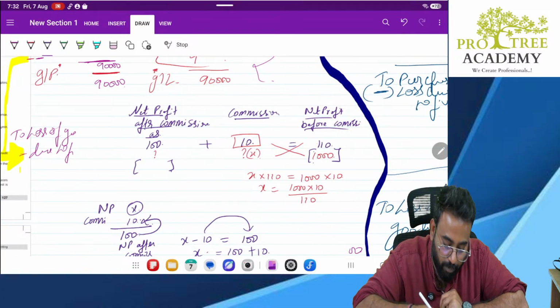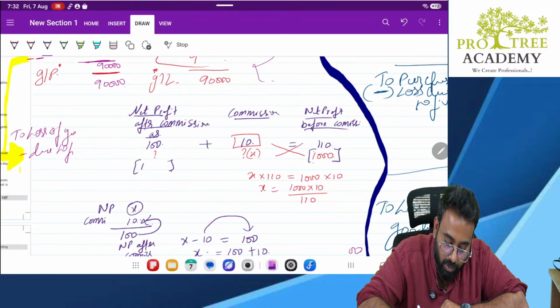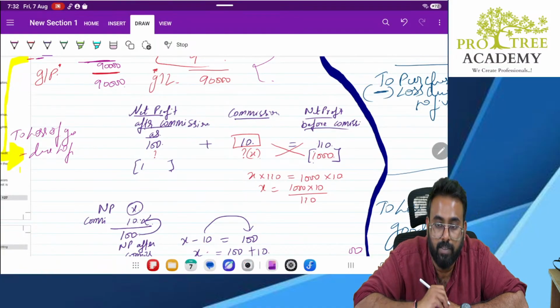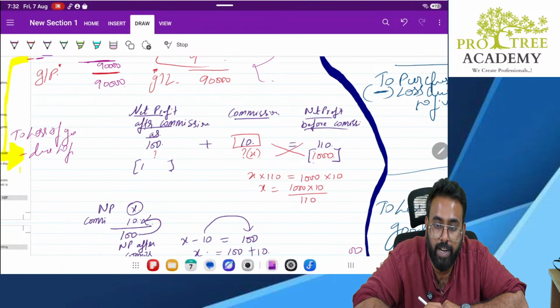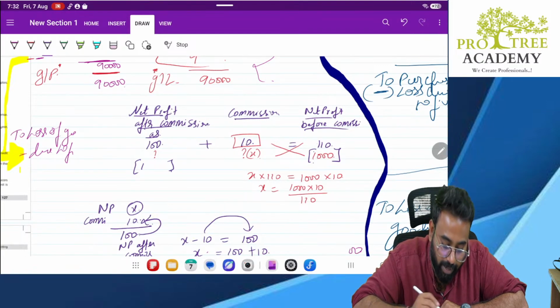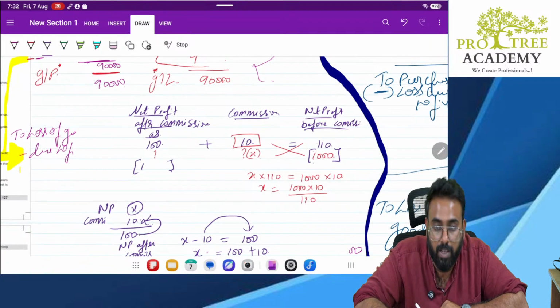If you want, you can still put the figure. Say, for example, they have given this as 1,000. 1,000 into what you want? Do you want this or this? I want this, sir. Cross multiply. 1,000 into 10 divided by 100. In other words, you can directly apply the percentage, no? Correct or no? Everybody's understanding.